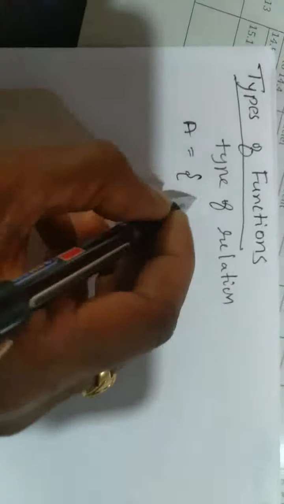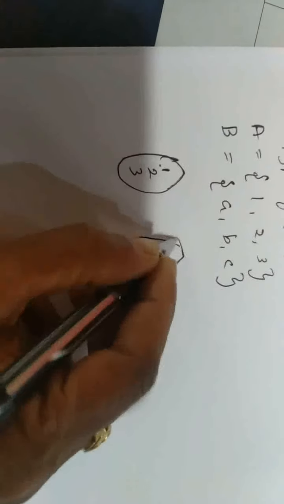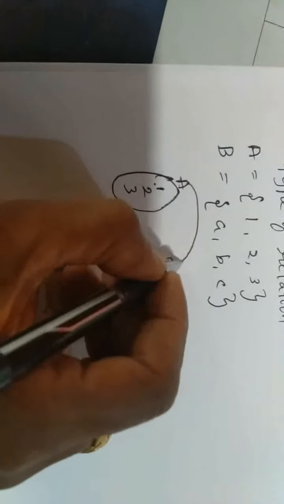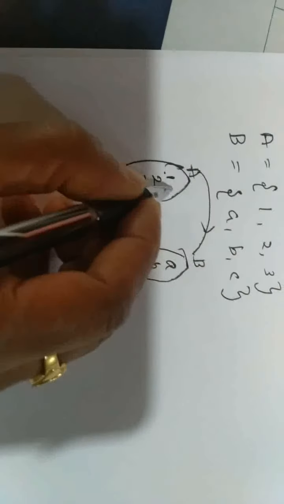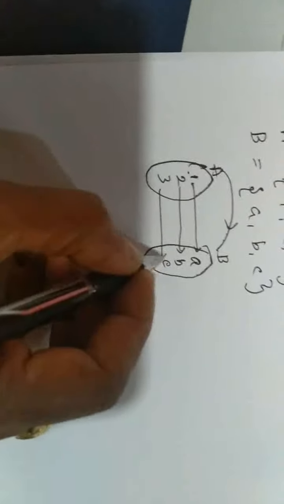Okay, let us take one example. Set A contains 1, 2, 3. Set B contains 3 elements, 3, 4, like that. Just one example. I will create one relation from set A to set B. Image of 1 is A, image of 2 is B, image of 3 is C.